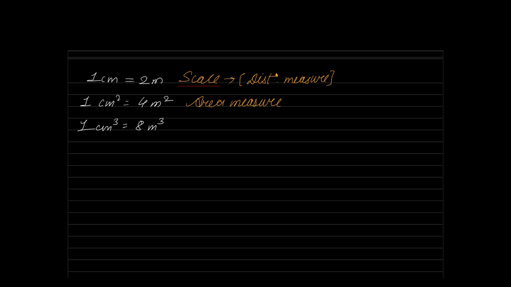Now, this is how these particular parameters work. But please remember, our scale is only like distance. So this is what I call scale. I will not call these scale. These are useful for problem solving, for numericals. It is easy for us. But please remember, our scale is always the relation in terms of distance, not the relation in terms of area, not the relation in terms of volume. But that understanding is useful for solving problems. That is the only idea.